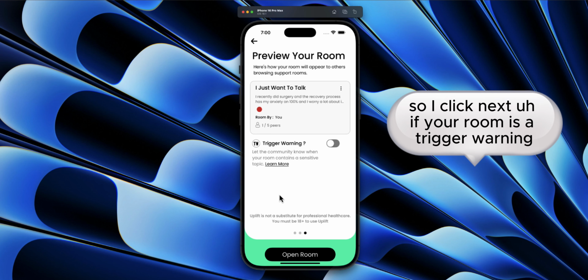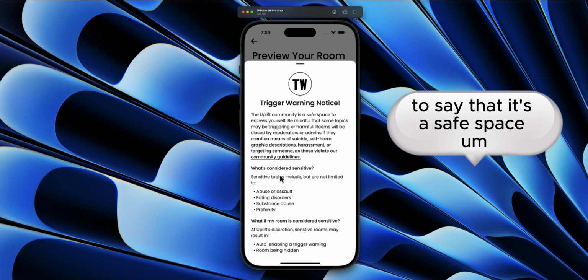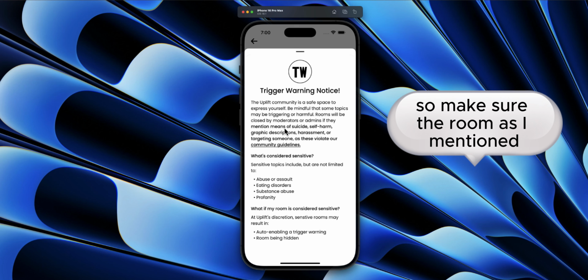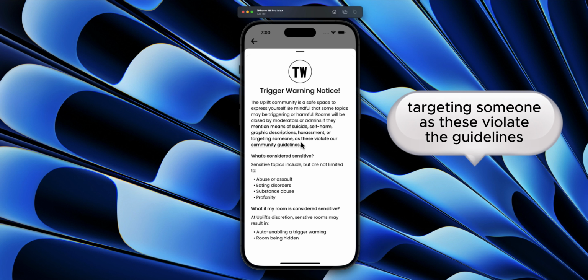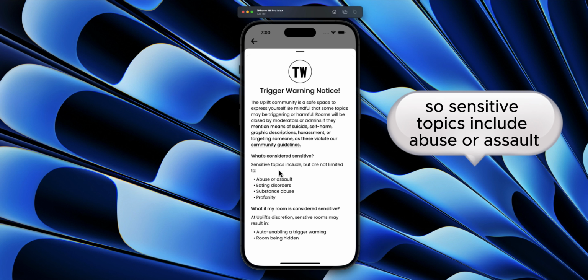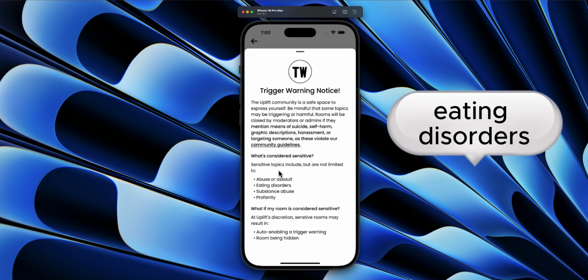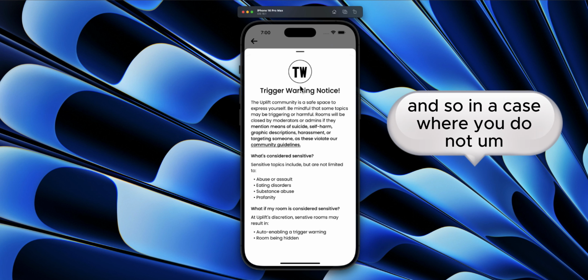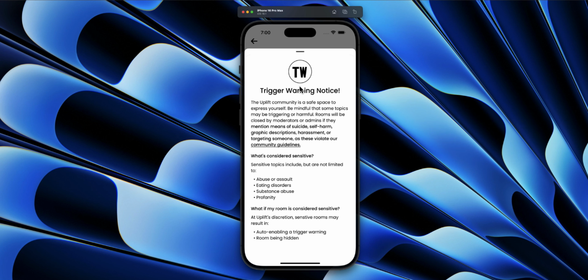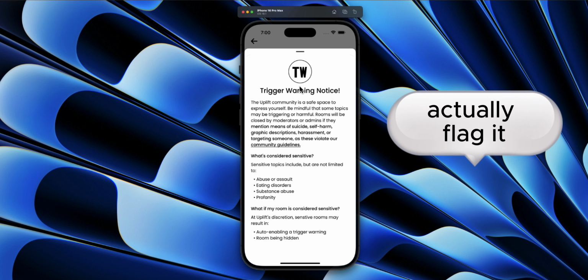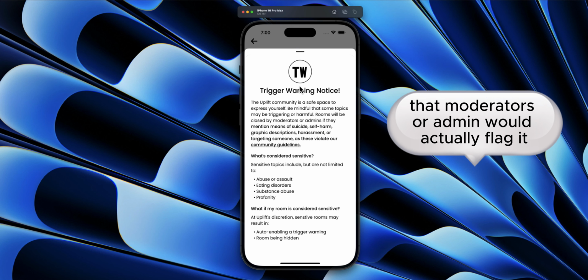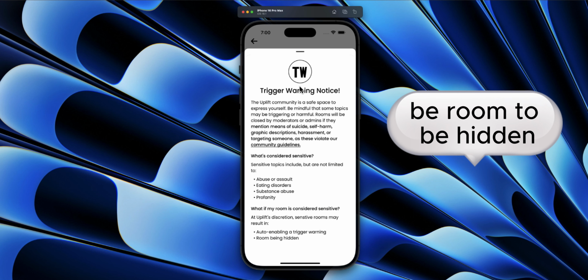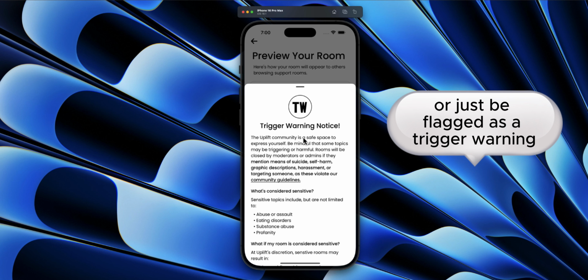I click next. If your room is a trigger warning, which we'll go through here, to make sure it's a safe space, note that mentions of suicide, self-harm, graphic descriptions, harassment, and attacking someone violate the guidelines. Sensitive topics include abuse or assault, eating disorders, substance abuse, and profanity. If your room has triggering content and you don't flag it, the moderators or admin would flag it, and this could cause your room to be hidden or just be flagged as a trigger warning.